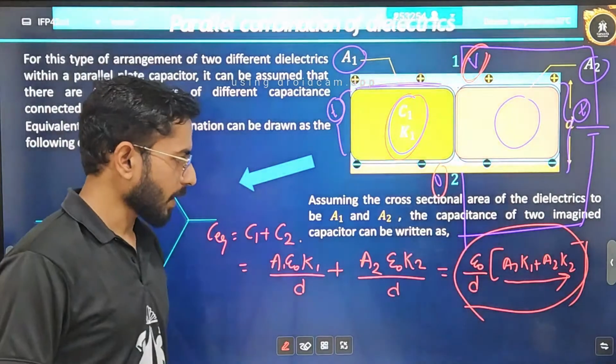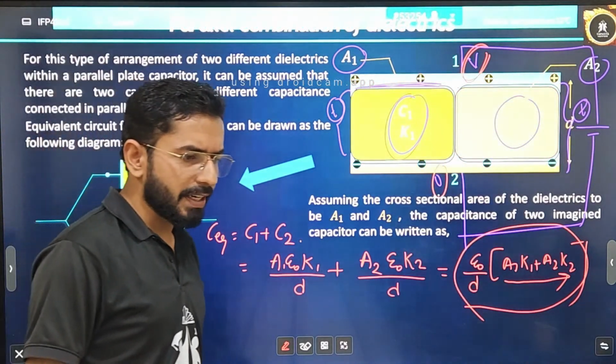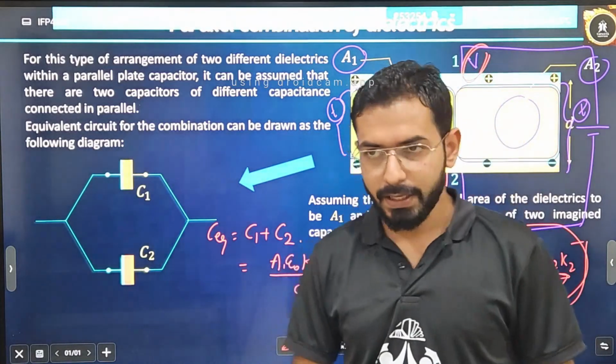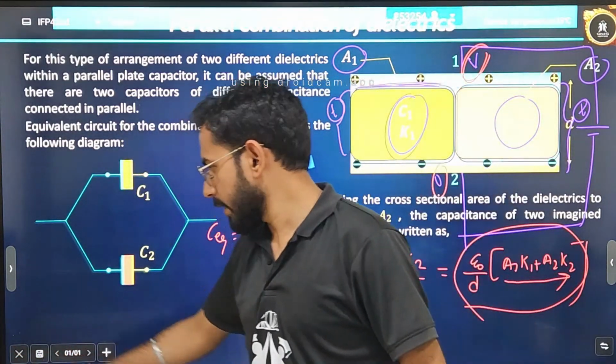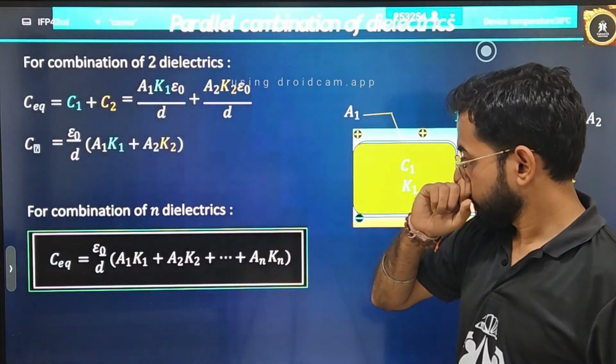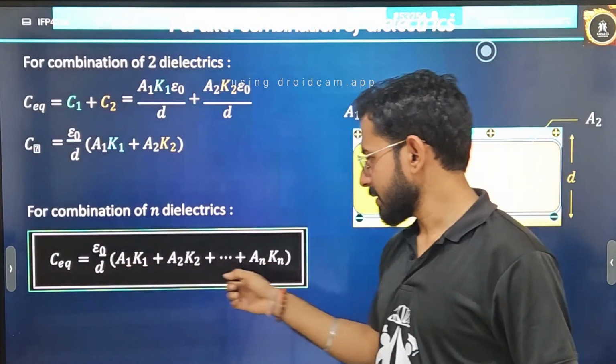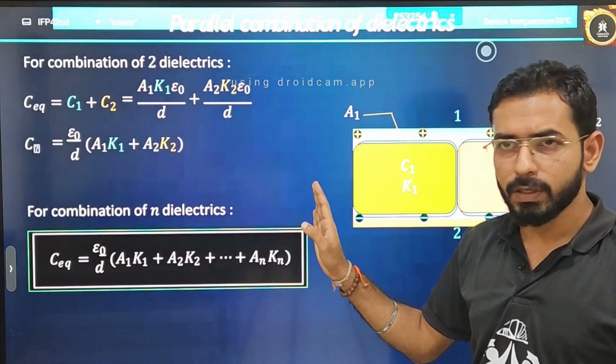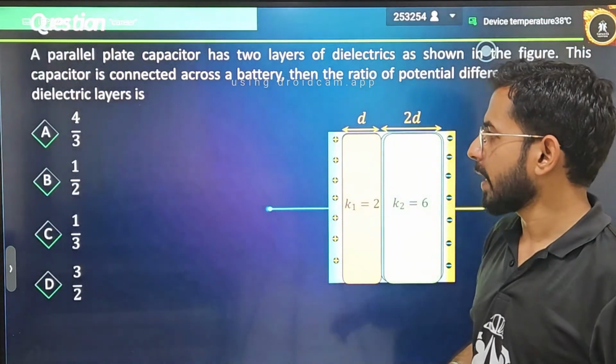Is it clear? Is it clear, students? If any doubt, please tell me in the comment section. I am continuously watching the comment section. If there is no doubt, we will take that doubt here only. Then there is a factor of A1 K1, A2 K2, till An Kn, whatever the number of dielectrics you are inserting in parallel combination.